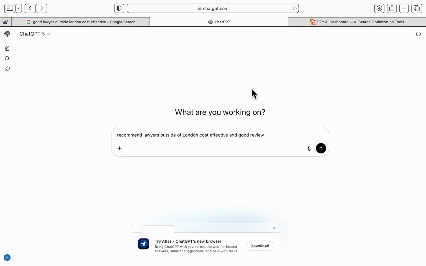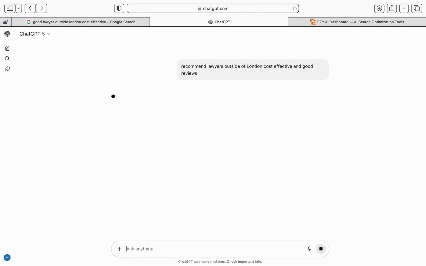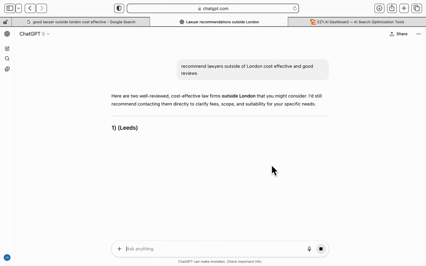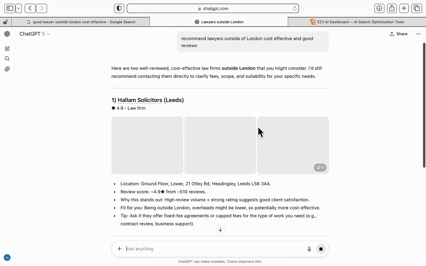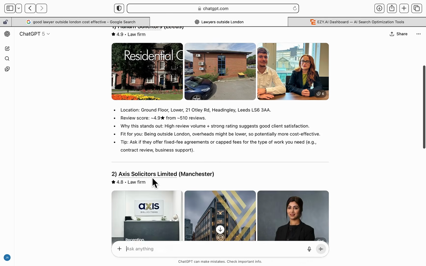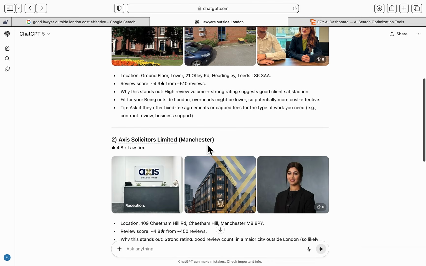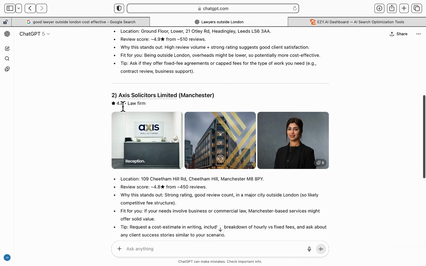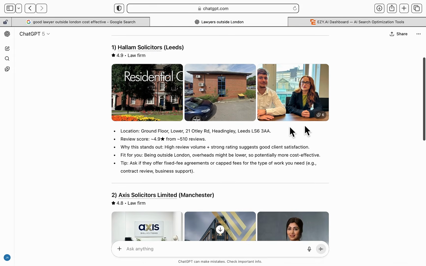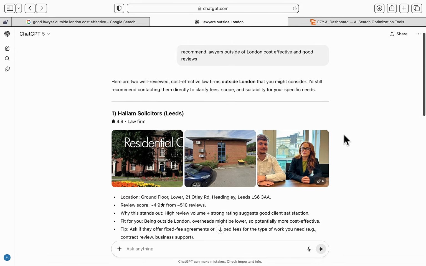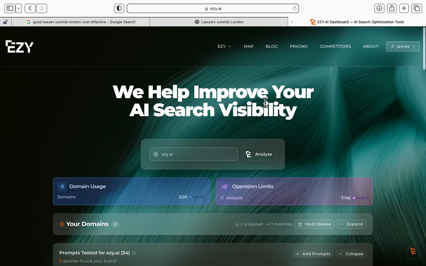And why is that? Because ChatGPT just now overtook Google in usage in America. More people are now using ChatGPT every single day than they're using Google. So the question everybody's asking is, how do I get found in these answers? Well, first of all, you need to have highly authoritative domains like these guys with great reviews. But here's something that you can do, and the reason why we built Easy.ai.